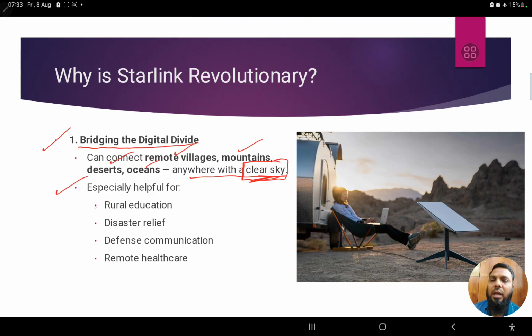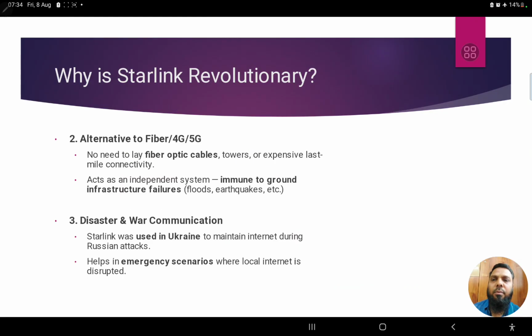It will be especially helpful in rural education, disaster relief operations, defense and communications, and remote healthcare as well, because internet connectivity will be provided to each and every location. So bridging the digital divide is the first point.